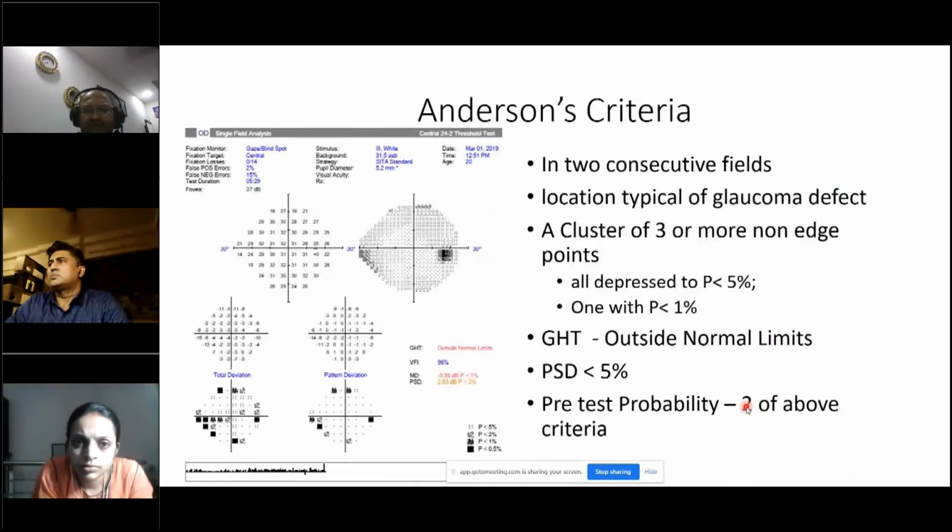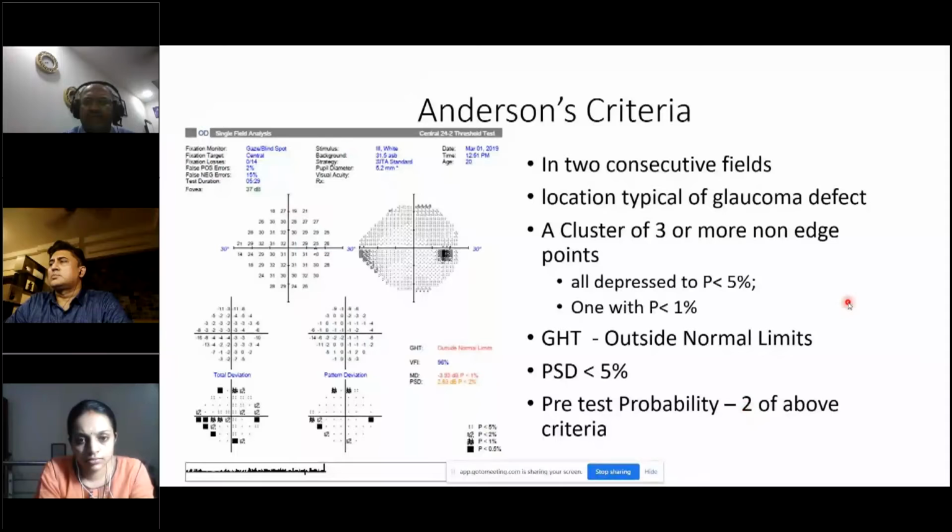So coming to Anderson's criteria. We know what the field defects are, and we have to understand what Anderson's criteria are. The most important thing is that it applies to two consecutive fields. We are always given one field and asked to comment on Anderson's criteria. Actually, you should always be given two visual fields of the same patient, done a few days apart or even 1 day apart.